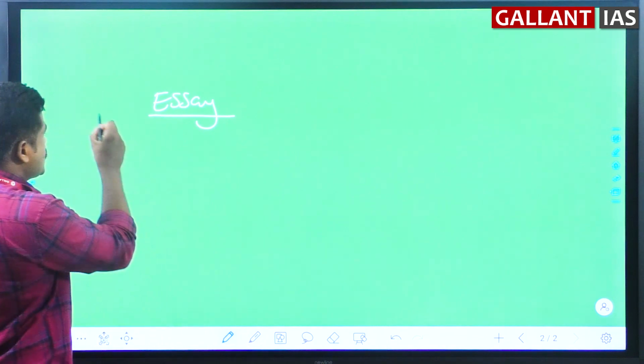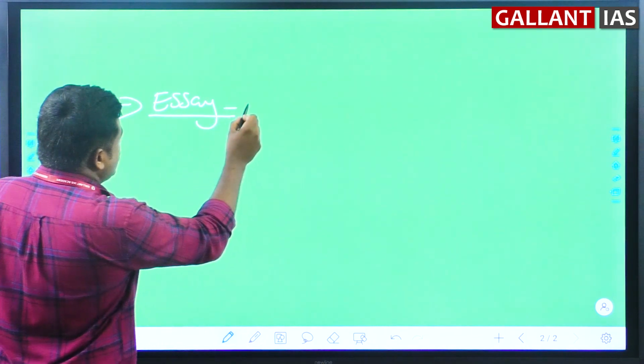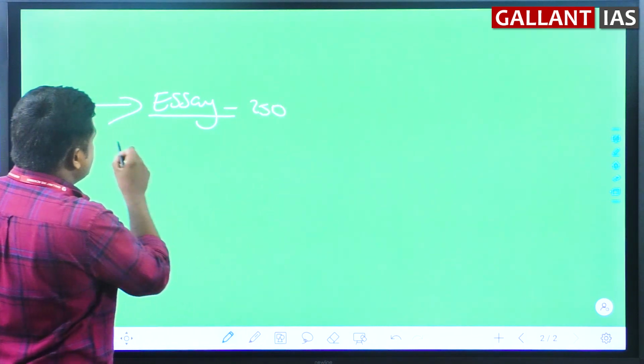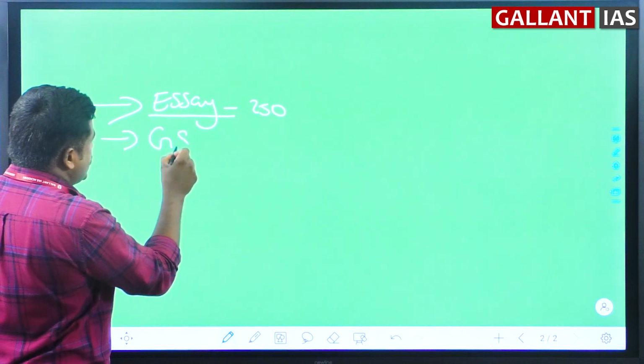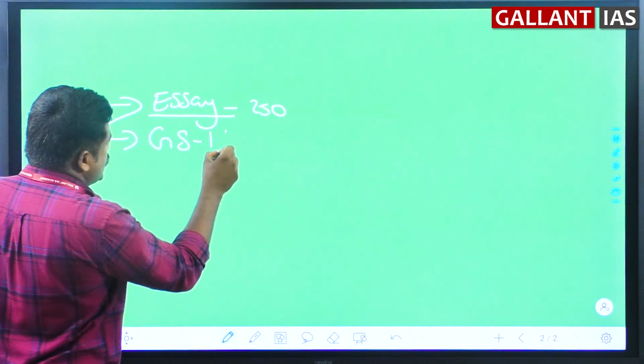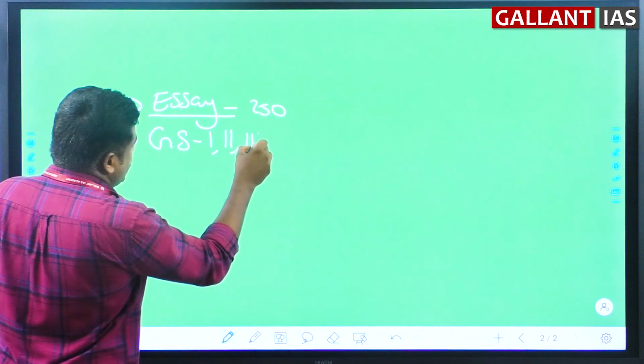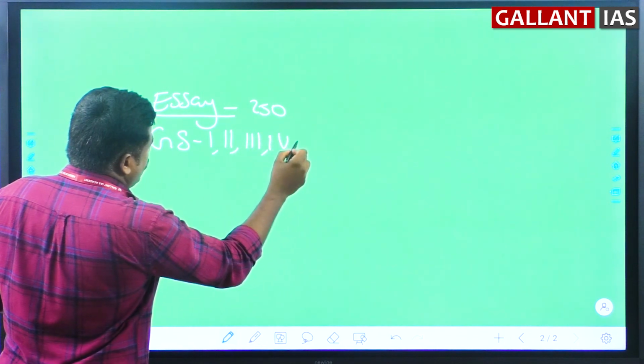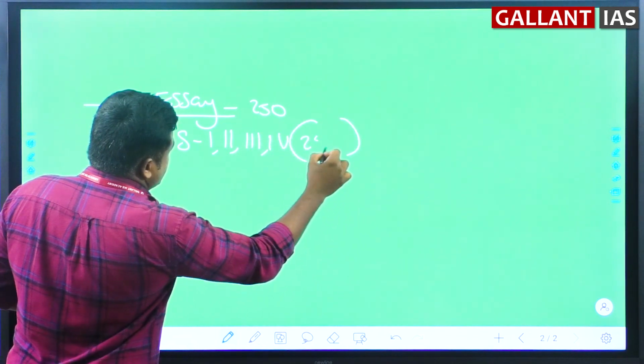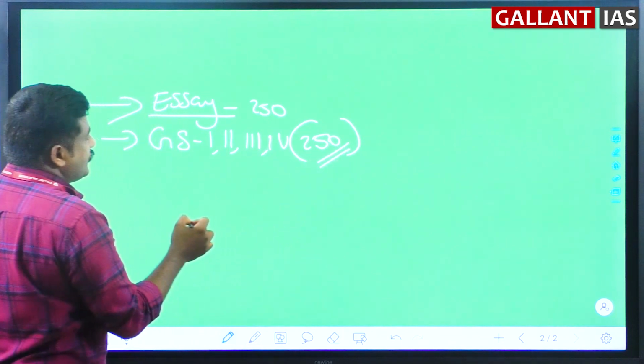You have an essay paper which carries 250 marks. There is General Studies paper 1, paper 2, paper 3, paper 4. Each carries 250 marks.